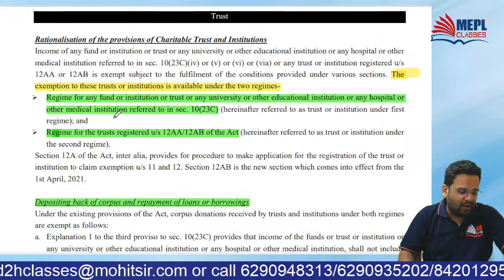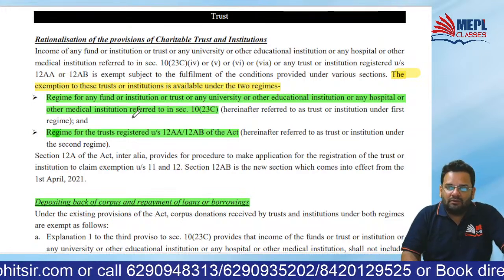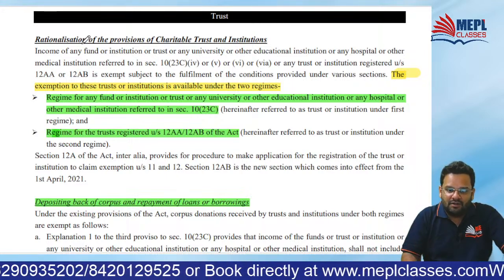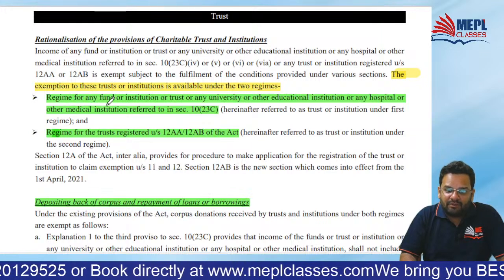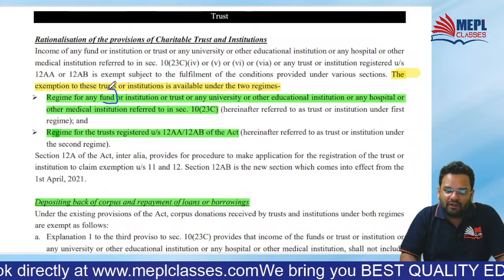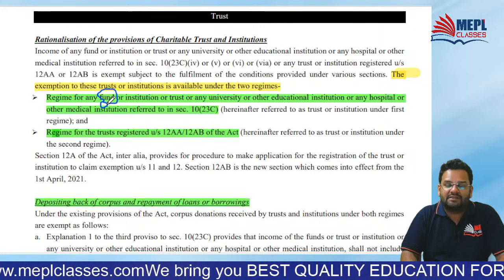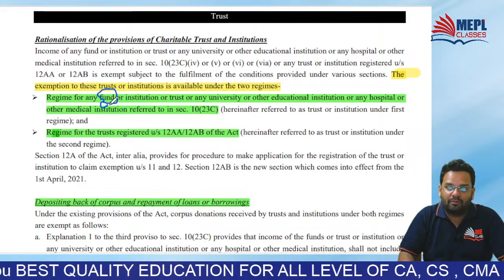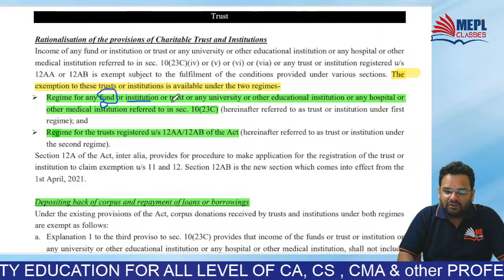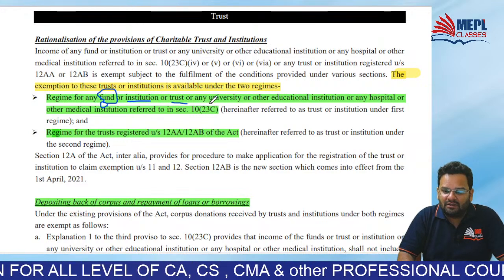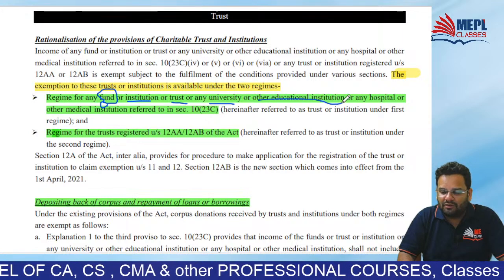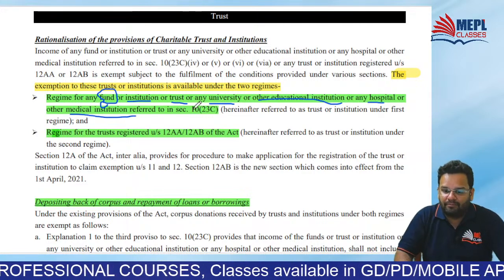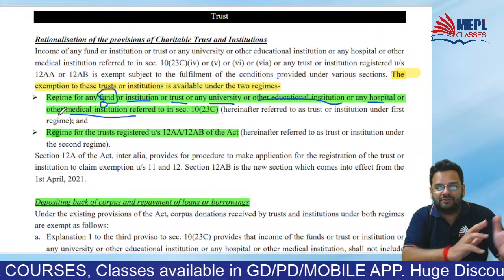Now, when we talk about charitable trusts, we are talking about two regimes. One is the regime for any fund. Fund means I am talking about a pool of funds, like a mutual fund, or an institution or trust or any university or any other educational institution or any hospital or other medical institution. These are called the first regime.